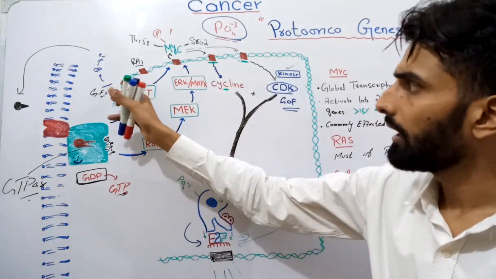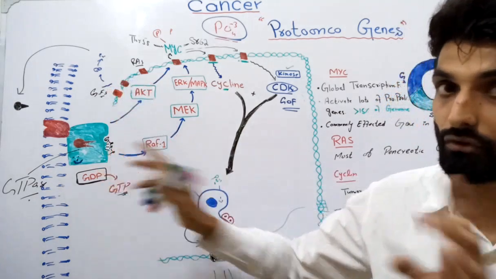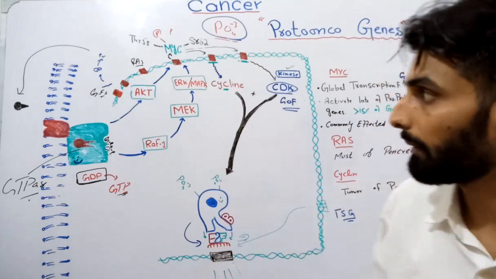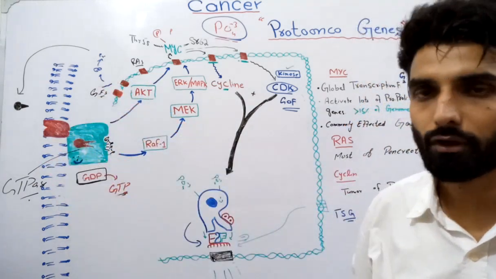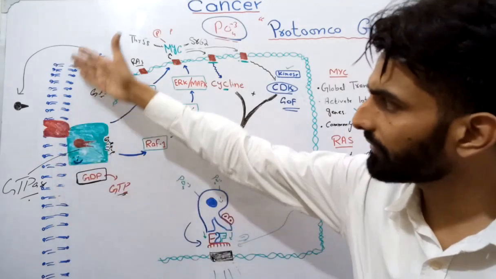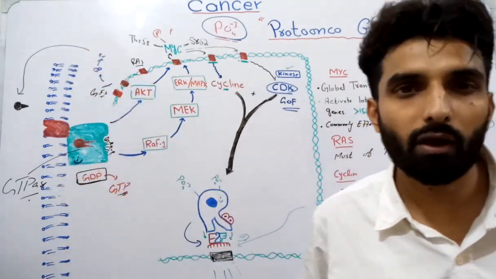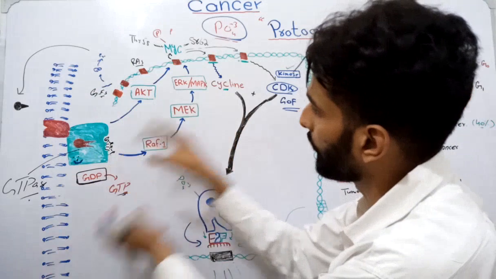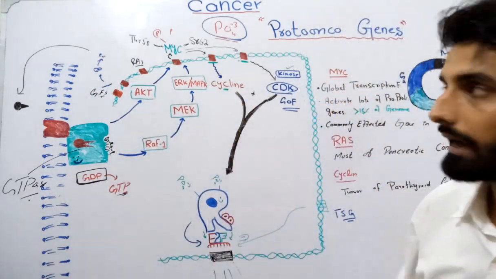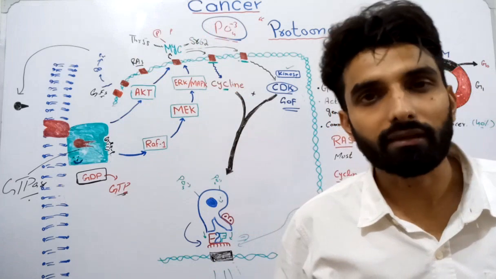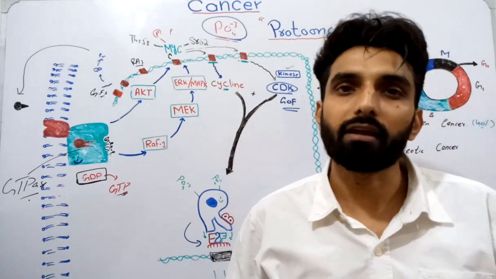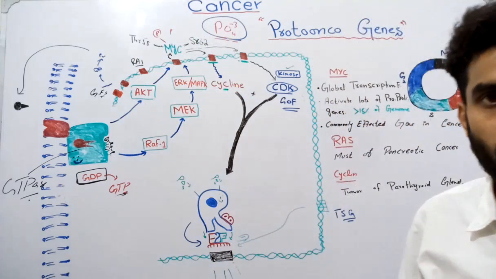Similarly, if there is a gain of function mutation, not a loss of function mutation, please remember it, in the growth hormone receptor, there will be lots of growth hormone receptors present over the cell membrane of a cell. More and more signal will go, and MYC life and its activation will increase. Obviously, the process of cell proliferation, replication and division will increase, and that may lead to cancer.